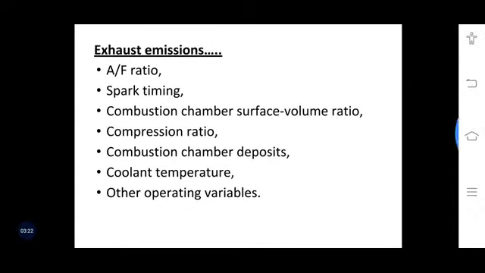As far as the exhaust emission is concerned, it is a function of different things, which include the air to fuel ratio, spark timing, combustion chamber surface to volume ratio, compression ratio, combustion chamber deposits, coolant temperature, and other operative variables like the application of brakes, the road conditions, and other things.